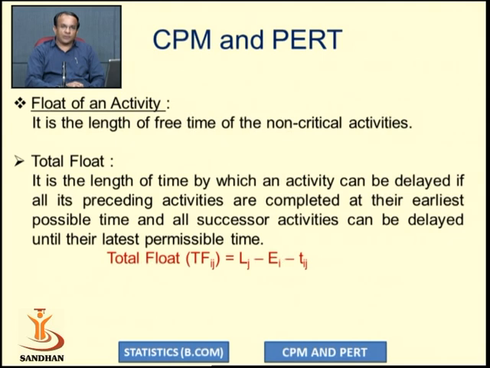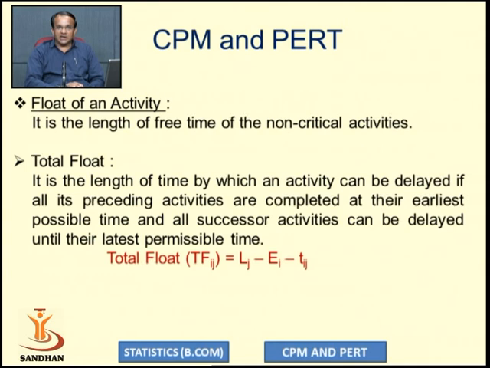Now what is total float? It is the length of time by which an activity can be delayed if all its preceding activities are completed at their earliest time, and all successor activities can be delayed until their latest permissible time. Total float is denoted by TFij.